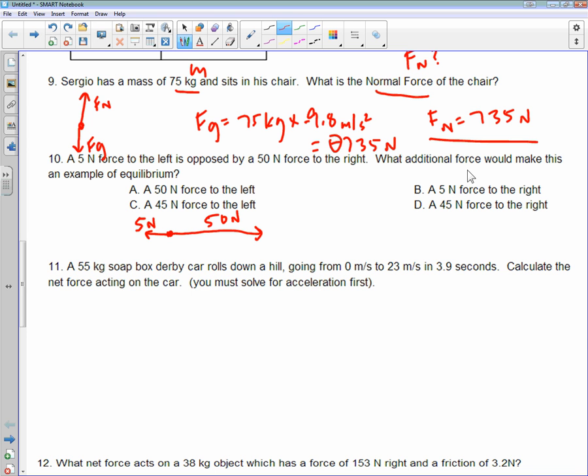And they want to know what additional force it would take to make this object go to equilibrium. Well, if you've got 50 going to the right, you do 50 minus 5. That tells us that we have a net force of 45 to the right, right? You guys remember that? If they're going opposite directions, we subtract. So in this case, what do we have to add to the left side to make it to where they're in equilibrium? 45 newtons to the left, so it's going to be C.